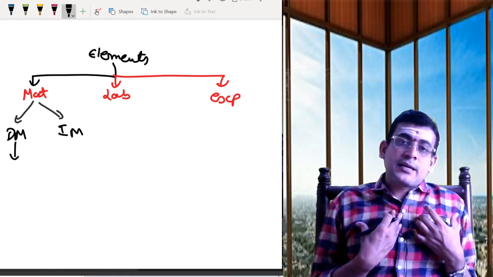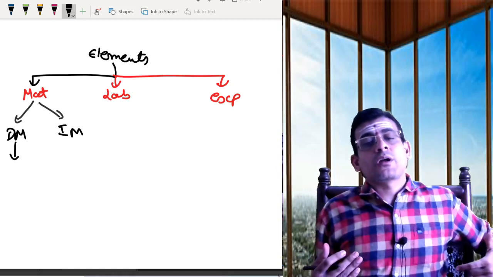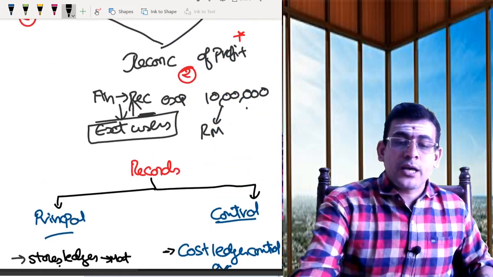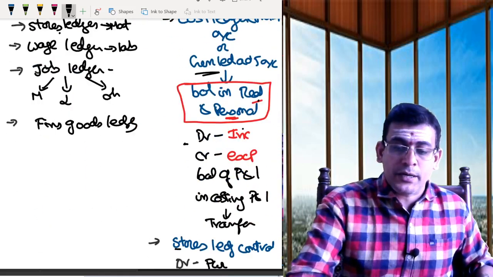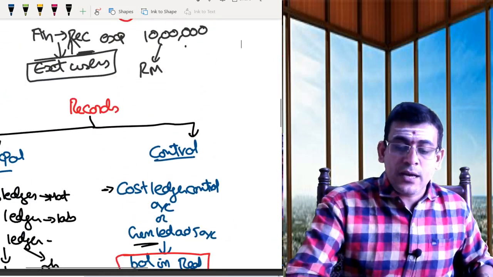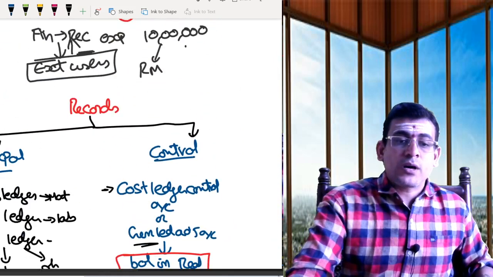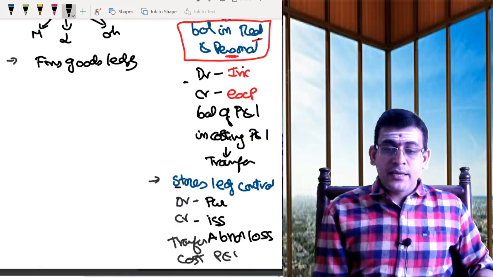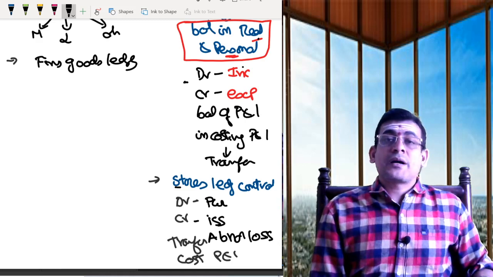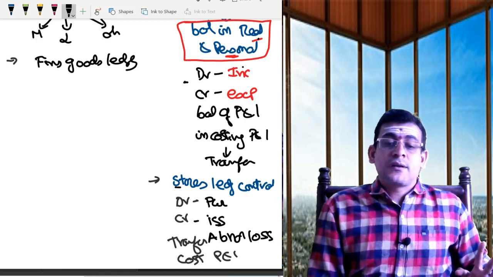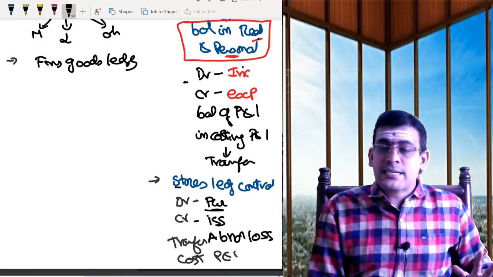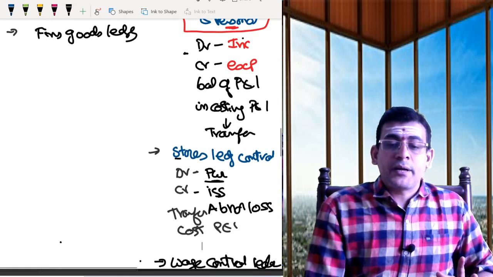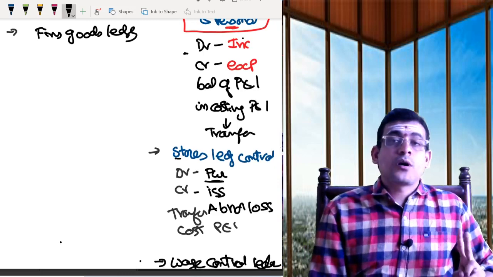When we discussed the stores ledger, I mentioned one point: whenever you purchase, you are going to debit. Whenever you issue, you are going to credit.